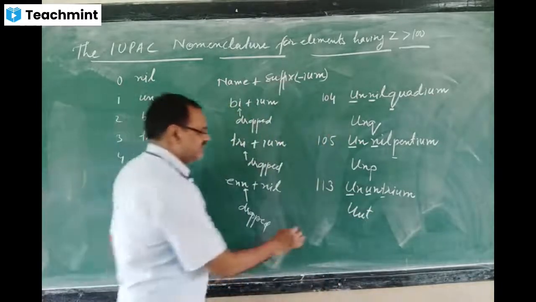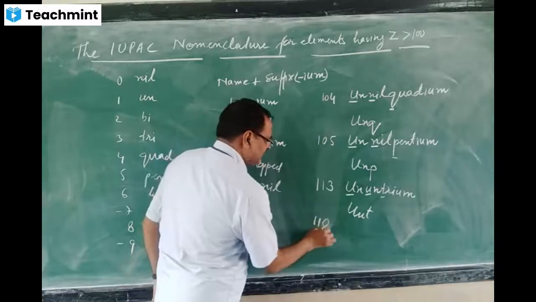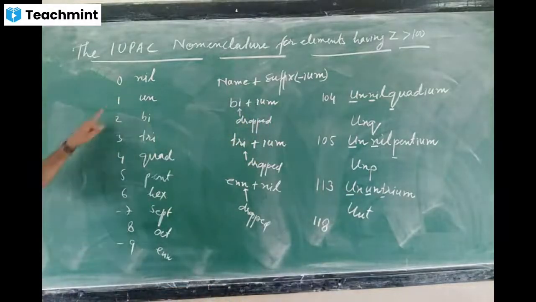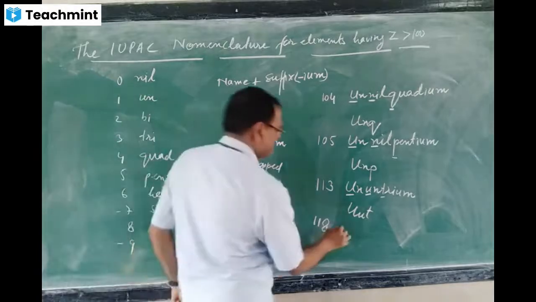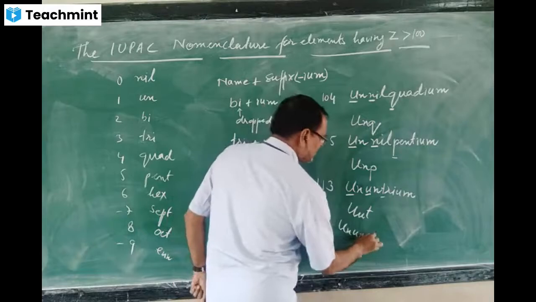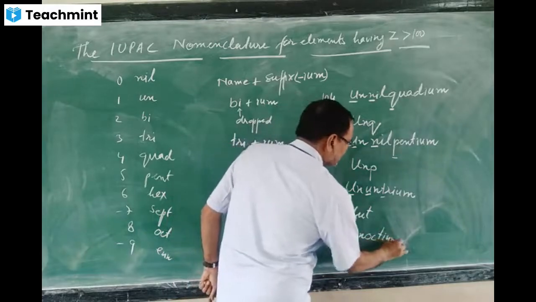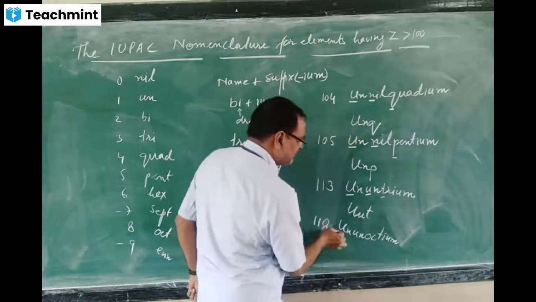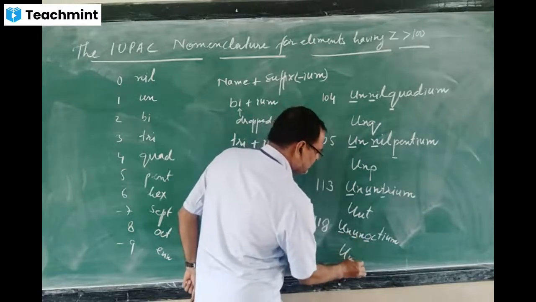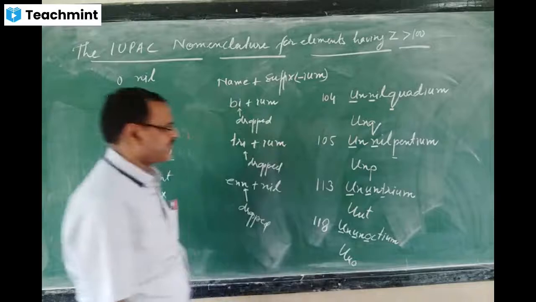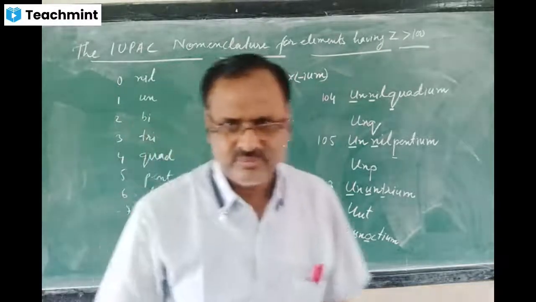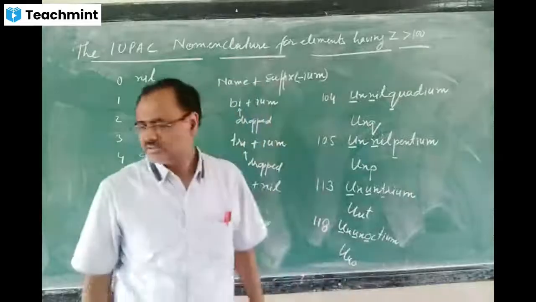In the same way, 118. So for 8, Octium. Yes, octium, correct. The symbol, if you make it, is U, U, O. So I think you all understood this one now? Yes, sir.